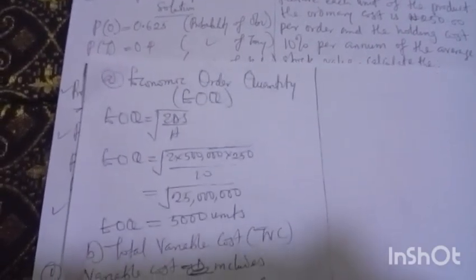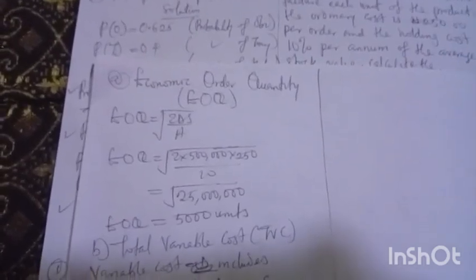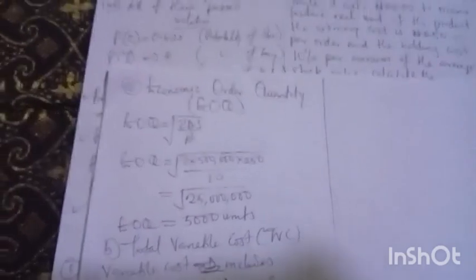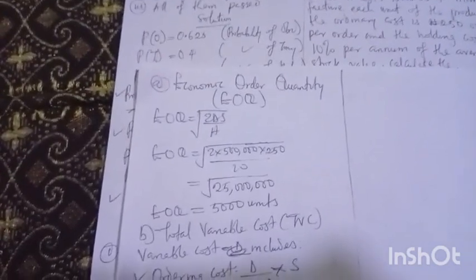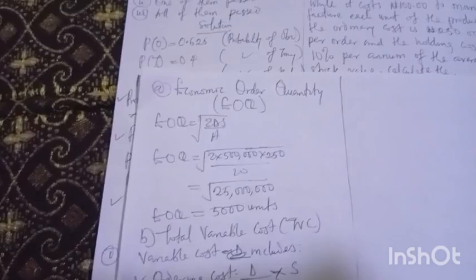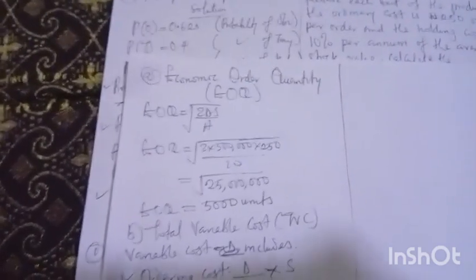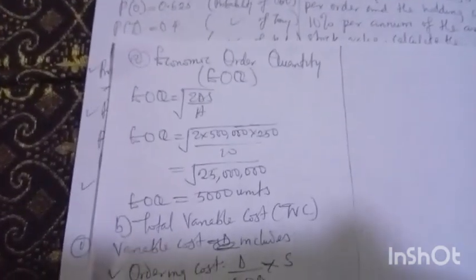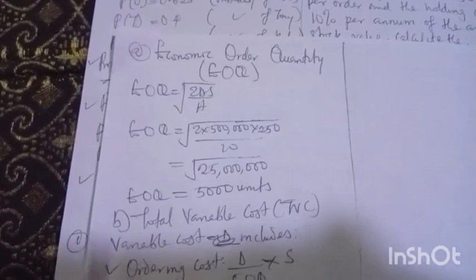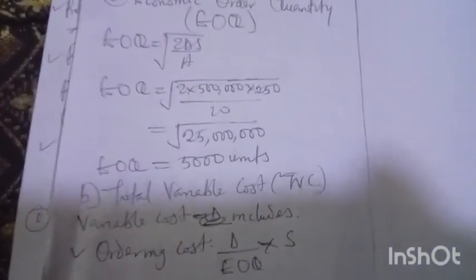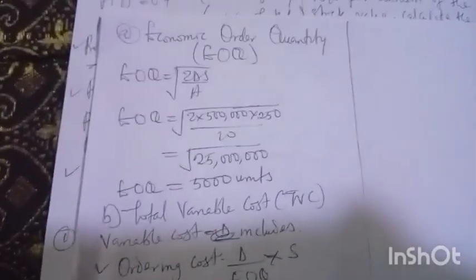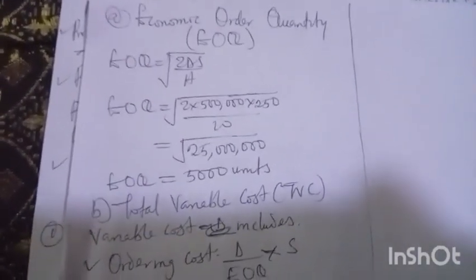So when I multiply all these numbers, that is 2 times 500,000 times 250 over 10. When you press your calculator very well, you can do the same thing and put your answer in the comment section. I'm too fast, let me calm down for you. Let me wait for 5 seconds for you to put your answer in the comment box for me to confirm. 5, 4, 3, 2, 1. I think that one is settled. So we can see that EOQ is equal to 5,000 units.